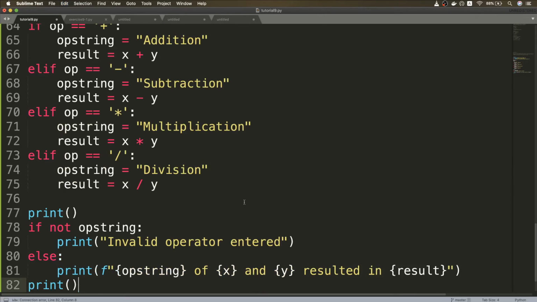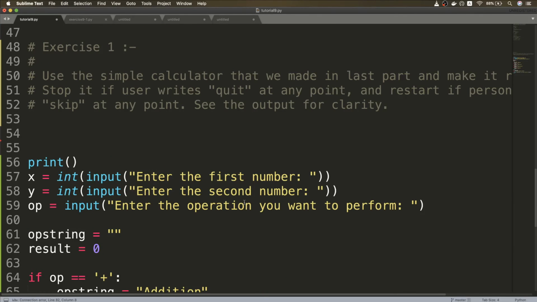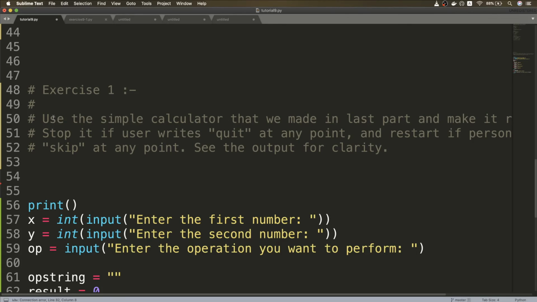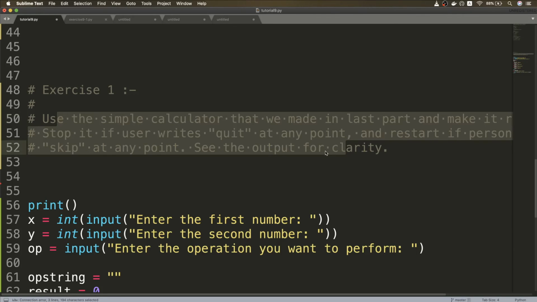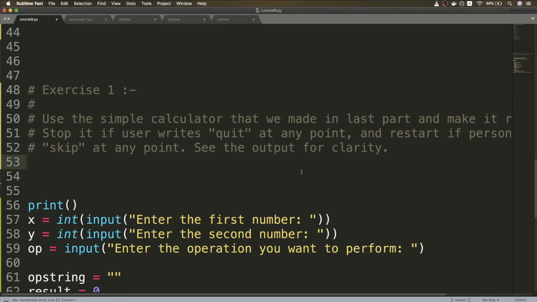So now, using this code as your base, just try to write a program that is able to do what I just told you. So just hit pause and try this exercise for yourself. I think that you will feel really satisfied if you complete this yourself, because it's a great exercise and a great learning opportunity. So just hit pause and try this. Okay, so by now I think that you have given an honest attempt at trying to solve this problem. So let's do this together now.